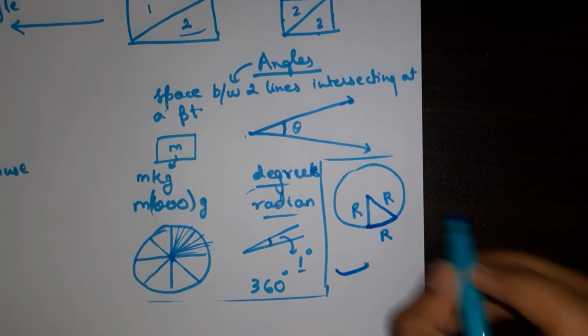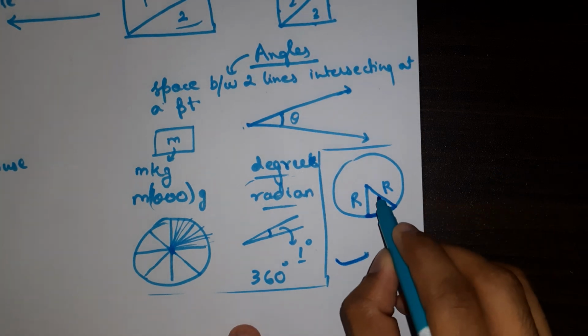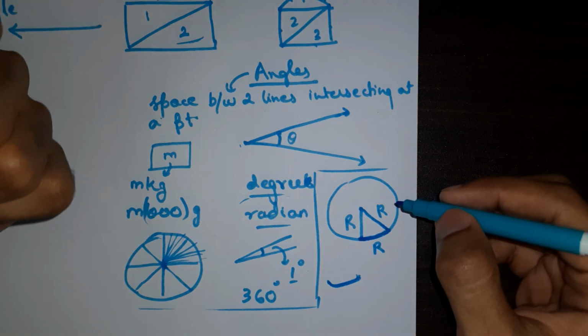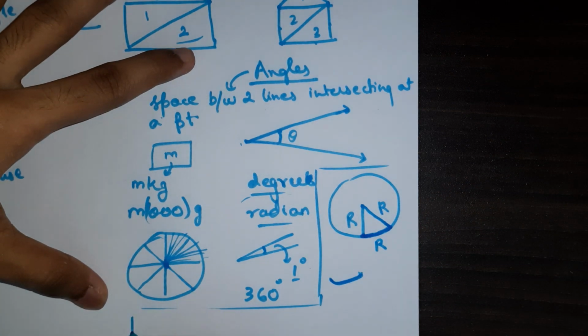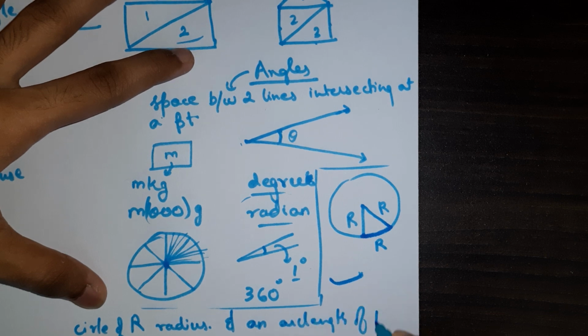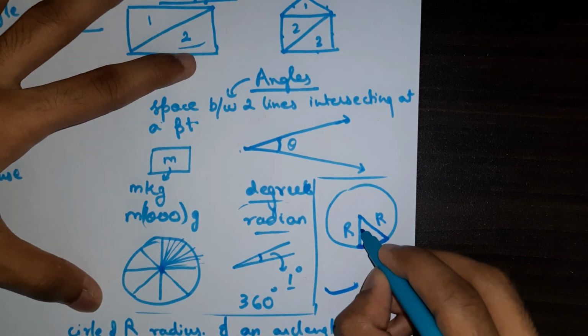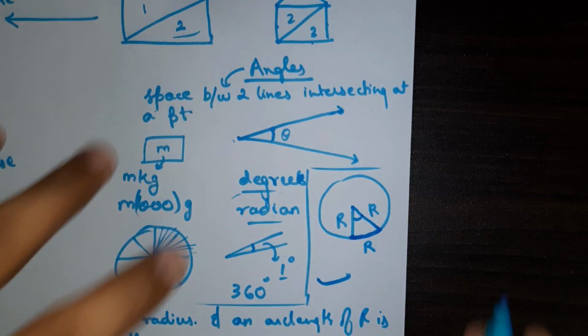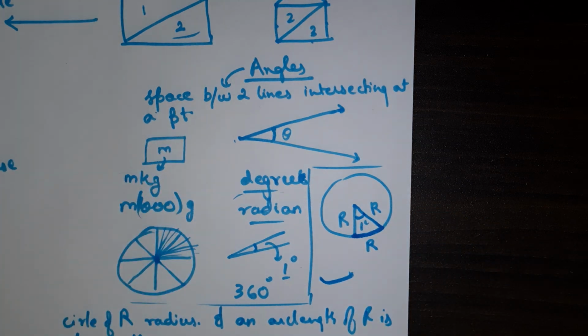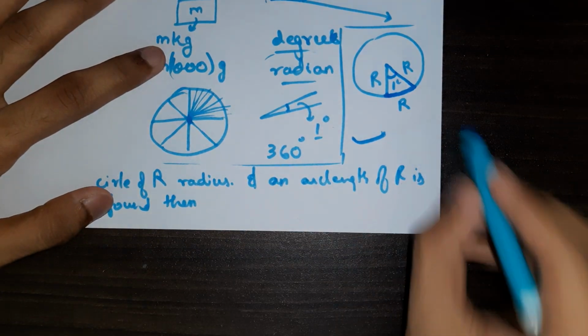So the basic point is, when we come across a case where there is a circle of radius r and an arc length of r is found, then the angle subtended at the center of the circle is said to be 1 radian.